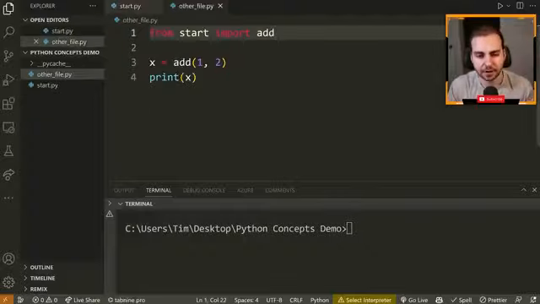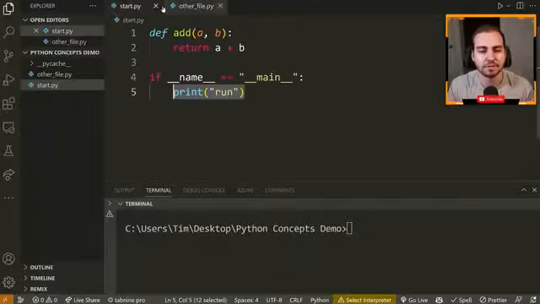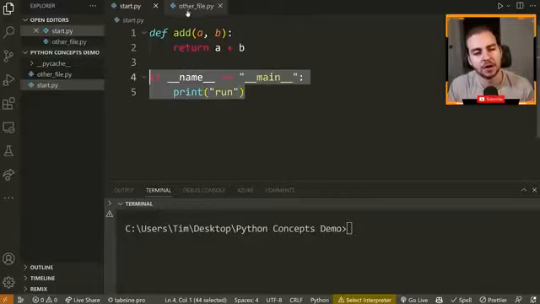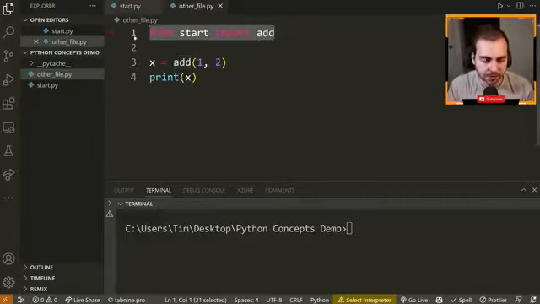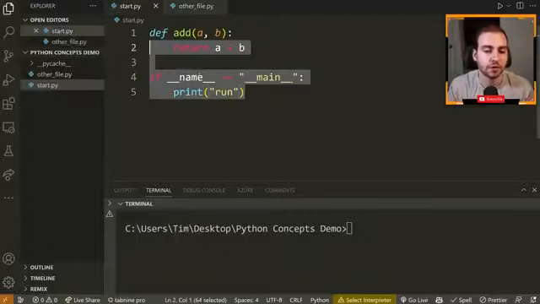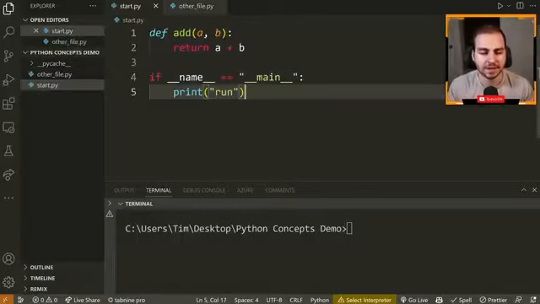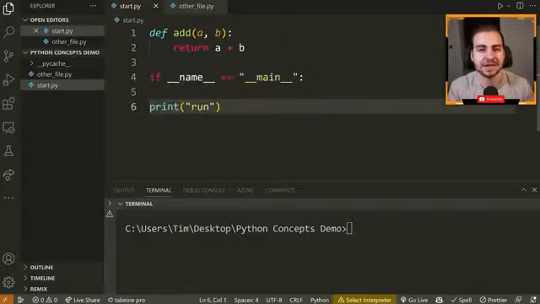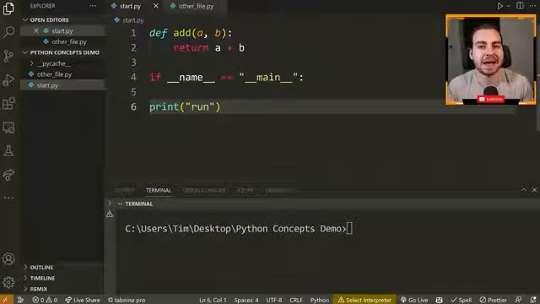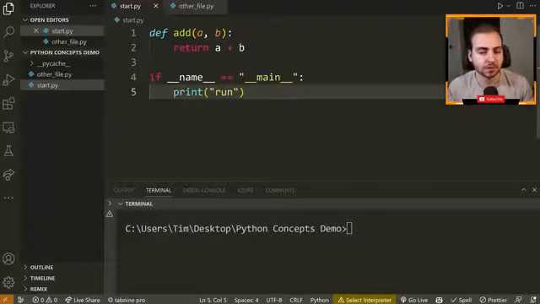Then we have another file here. Inside of this file, we import the add function from this start module. Now, if I didn't have this line here, what would happen is when I import this module, by default, Python would read the entire block of code here, the entire file. And if I didn't have something inside of the if statement, so I just had, say, print run here, then it would actually execute that line of code, which I might not want to happen unless I actually ran that module.